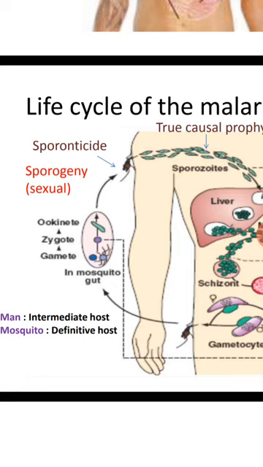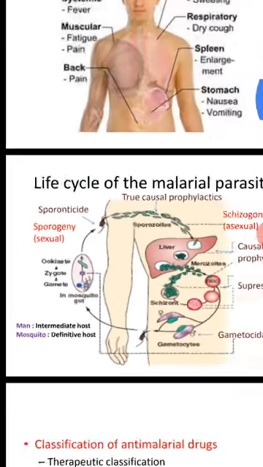The sporozoites accumulate in the salivary glands of the female Anopheles mosquito, ready to infect other persons. So this is the life cycle of malaria.